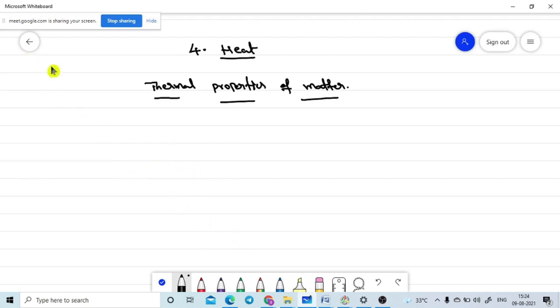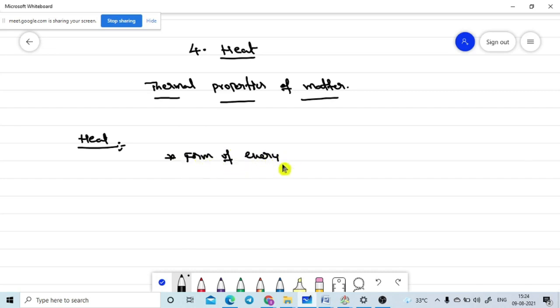In this topic, first of all we need to know what is meant by heat. Can anybody give the definition of heat? Yes, very good, that is the perfect definition. It is a form of energy.